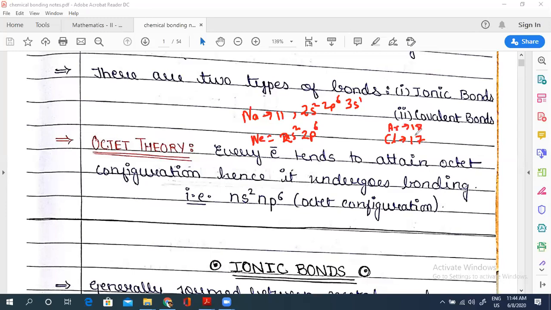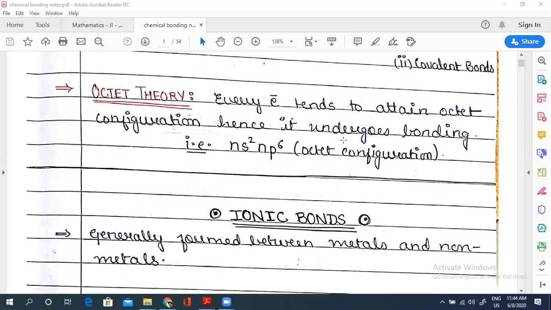So obviously, chlorine will have a tendency to gain 1 electron to complete its octet. Okay, right? So this is your octet theory. Any atom can either gain electrons, lose electrons, or share. Now the question is, when will an atom share its electron?